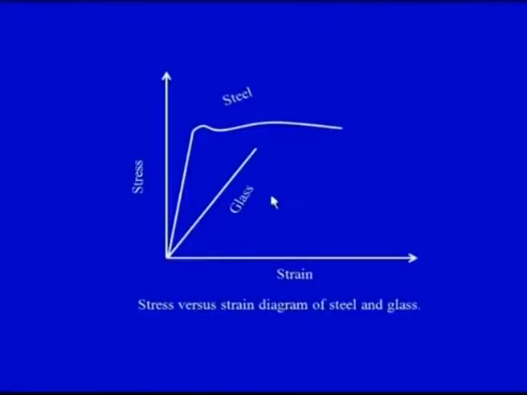Now on your screen you can see a very simple representation of the stress strain behavior of steel and glass. Here we can see that there is no abrupt failure in case of steel. There can be necking that may take place.